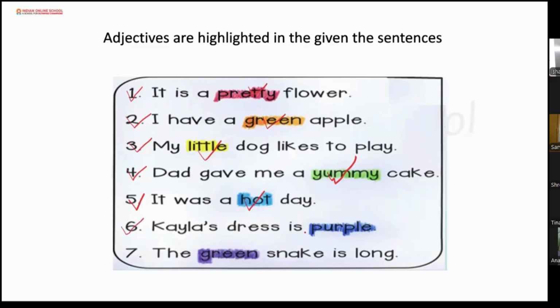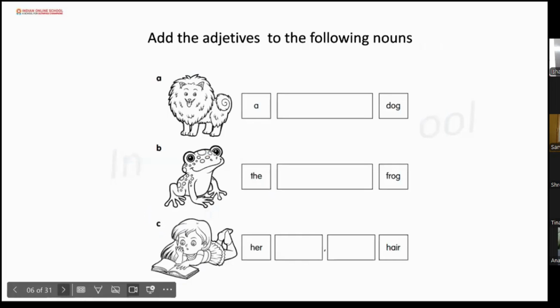Next one. Carla's dress is purple. Purple is the adjective here. Next one. Ma'am, the next one should have two adjectives, long and green. Yes, the seventh one has two adjectives, long and green. Very good. There are two adjectives here. So, till now, everything is clear? Yes, ma'am. Move to the next one.